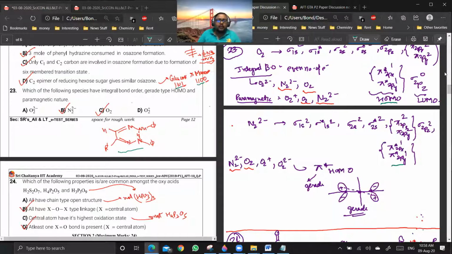Is this clear to all of you? Yes, sir. This will be the HOMO-LUMO combination for O2, O2 plus, and O2 2 minus. O2 2 minus means these two will be fully filled. O2 plus means there is only one electron in pi star 2px. Are you getting my point?